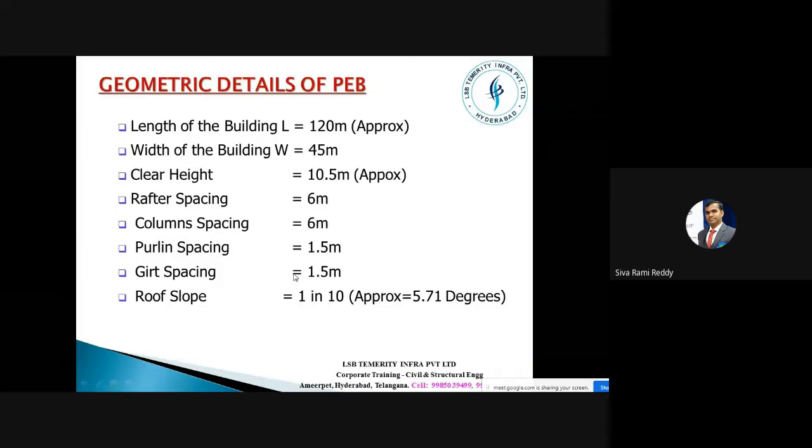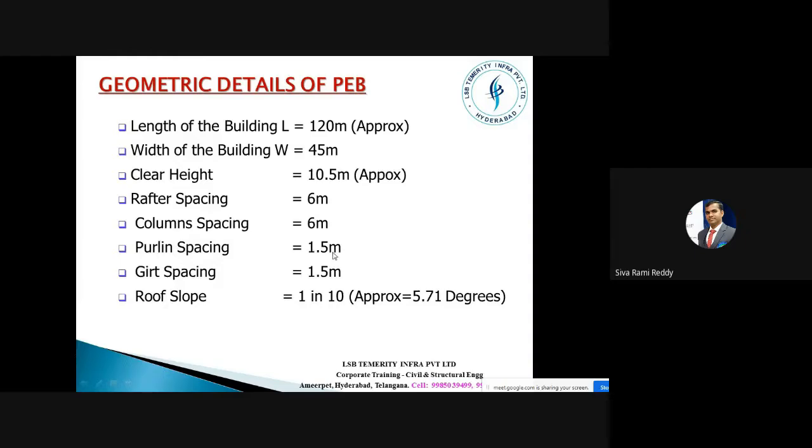Now the dimensions of this structure are given here. The length of the building is 120 meters. Just imagine 120 meters. The width of the building is 43 meters. Height is 10.5 meters. Rafter spacing is 6 meters, and column spacing is also 6 meters. Purlin spacing is 1.5 meters, and girt spacing is 1.5 meters on most occasions. You don't find a major change between these two. Purlin spacing would be the same, girt spacing would be the same, roof slope would be the same.